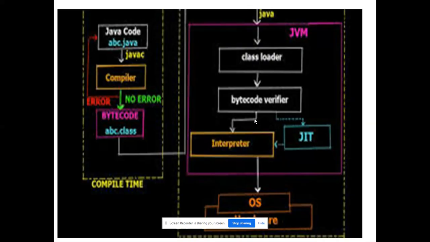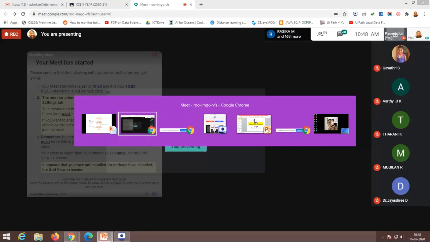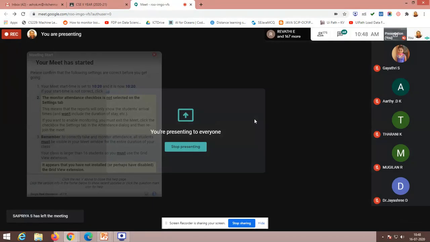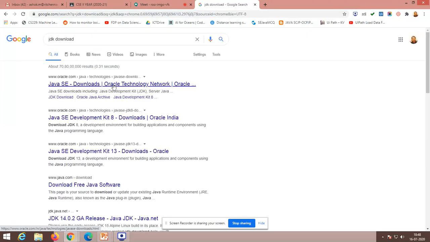Before moving to the next slide, I want to show you the live execution of this. And I suggest you, if you want to make a note, note it down. Otherwise, the recorded video lecture will be available in your Google Classroom under CS839 object-oriented programming. So for executing this, what do you need? I am skipping out from the presentation to the real-time environment. Here you could see, I'll tell you where you have to download the real JDK. So search JDK download in Google. You will get this.